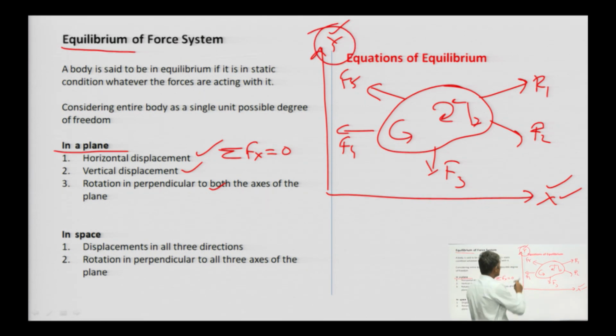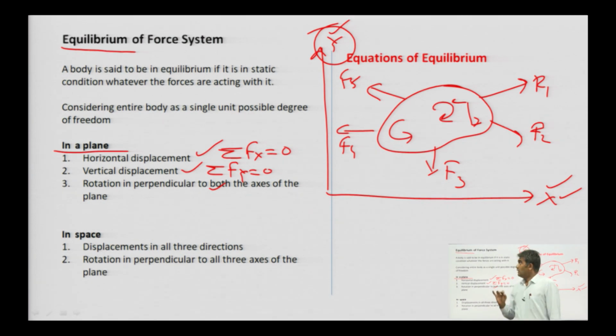Similarly, for no movement along the vertical axis y, it will be possible only when sigma Fy equals 0, meaning the summation of all forces along the vertical axis is 0. And what about the rotation?